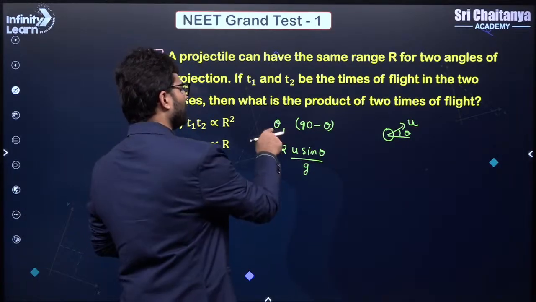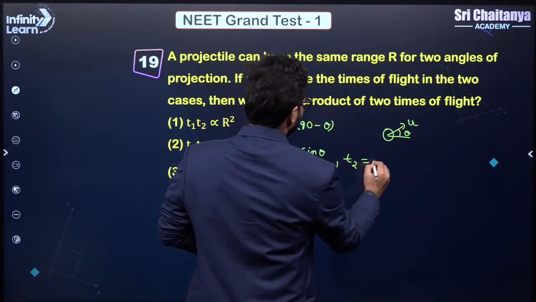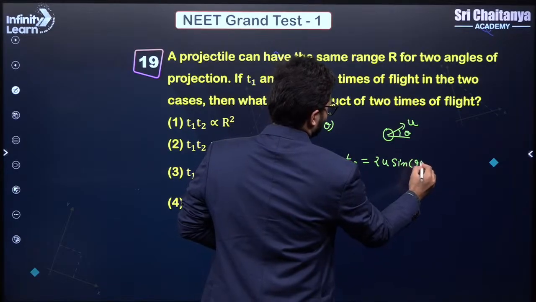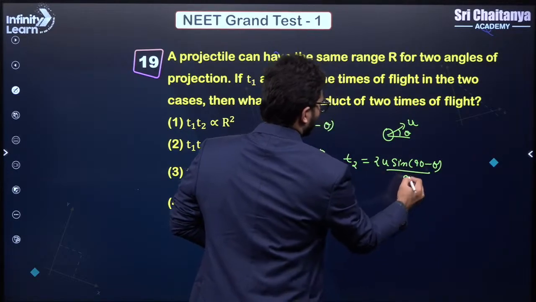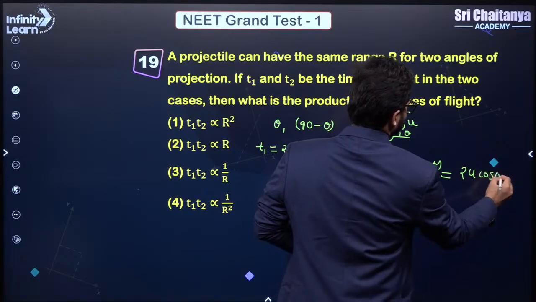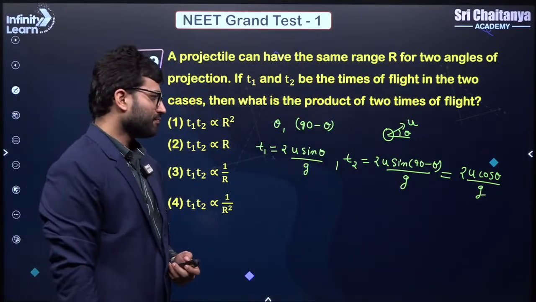Now we have 2 angles, one is theta, another one is 90 minus theta. So what would be t2? t2 would be 2u sine of 90 minus theta by g. And what is sine of 90 minus theta? That is cos theta. So 2u cos theta by g. That is my t2, correct? Okay.